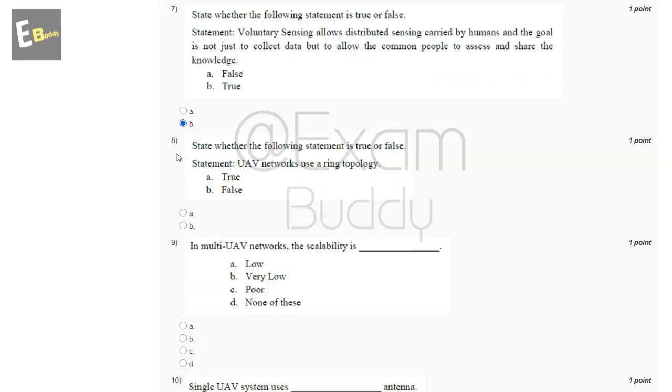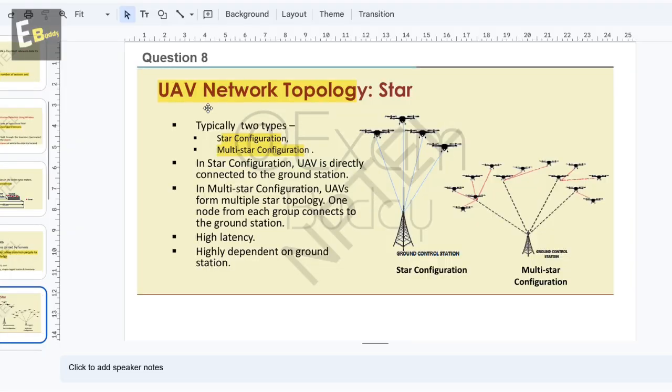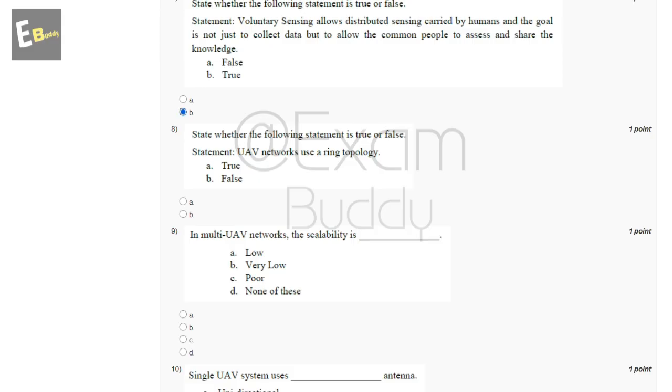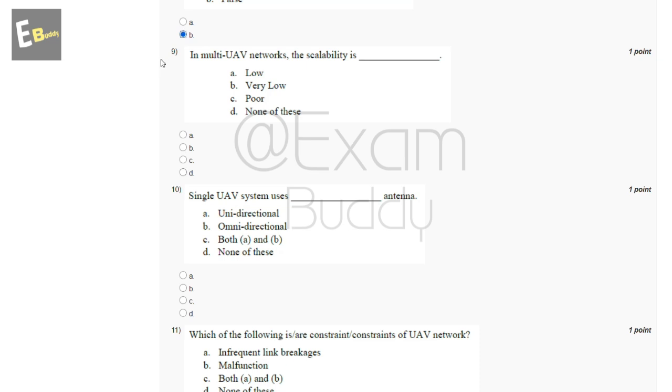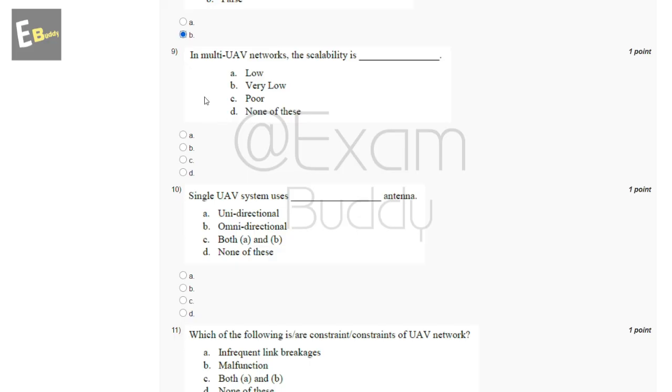Now the eighth question is: state whether the following statement is true or false. UAV networks use a ring topology. The options are true and false. Question 8, the UAV network topology: star configuration, multi-star configuration. So the answer of the eighth question is B, false. Now the ninth question is: in a multi-UAV network the scalability is dash. The options are: low, very low, poor, none of these. Question 9, high. So the answer of our ninth question is D, none of these.